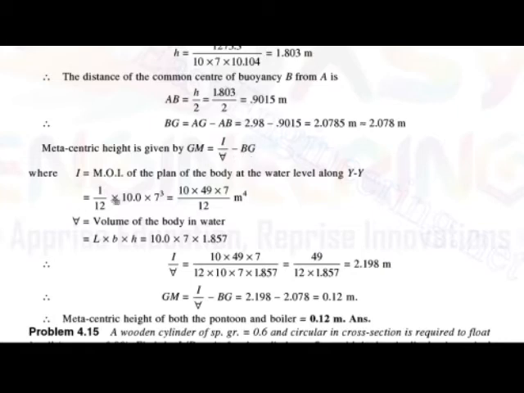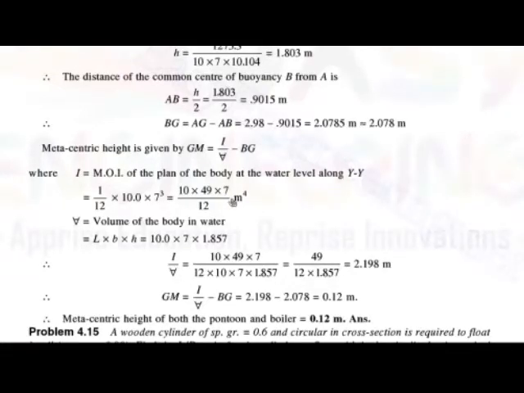Okay, so here first we have to calculate the I, that is the moment of inertia. So I here is 1 upon 12 into BD cube, that is BD cube by 12. Okay, so put all this value, we get 10 into 49 into 7 by 12 meter raised to 4. This is the moment of inertia.